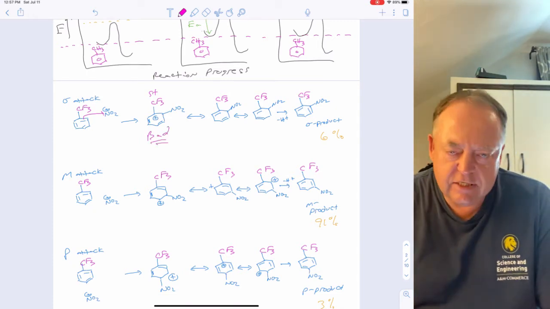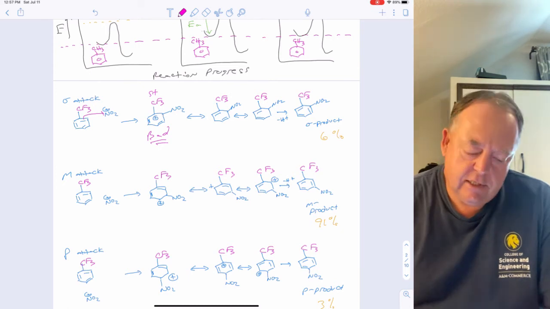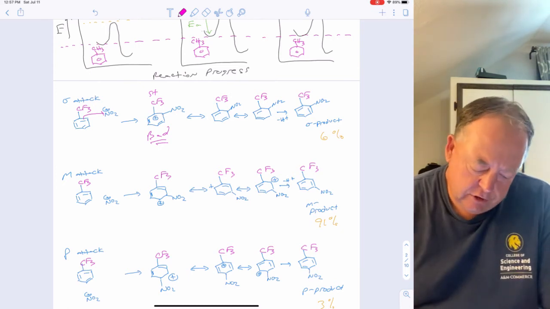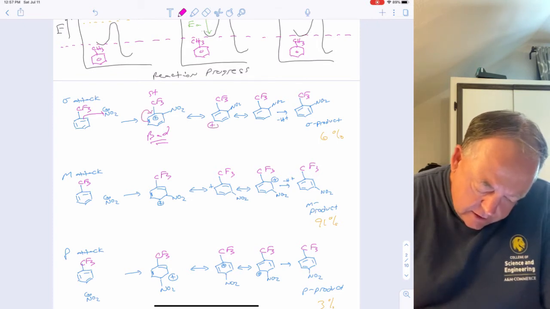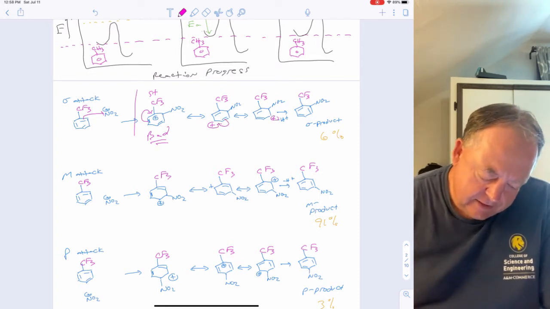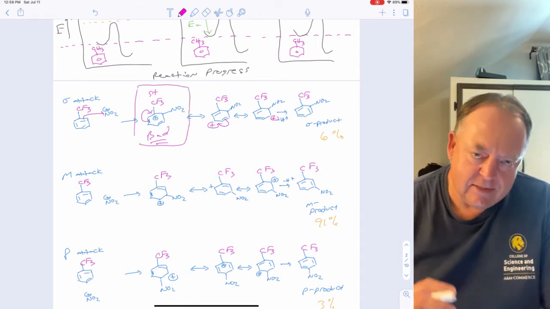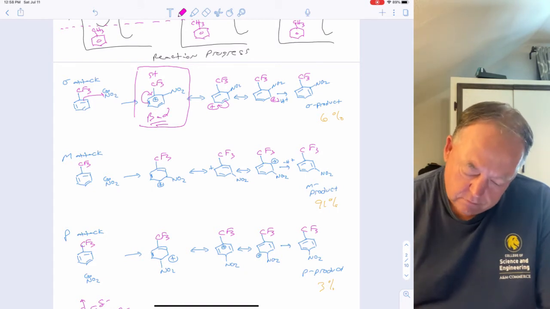Right, that positive does not want to be next to CF3 because that would be destabilizing, because you've got 2 positive charges next to each other. And if we look at the other resonance structures, if we move this double bond over, then the positive is here. And if we move this double bond over, then the positive is here. But the point is, this is the key intermediate, because that's bad. So that pathway is going to be disfavored. So you only get 6% yield there.